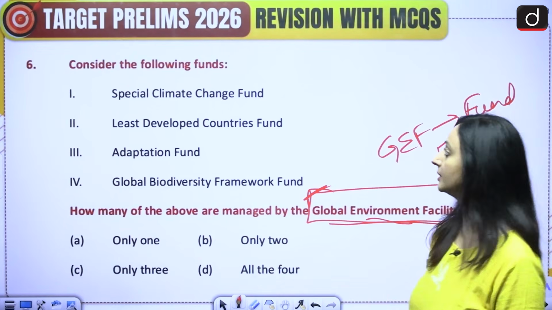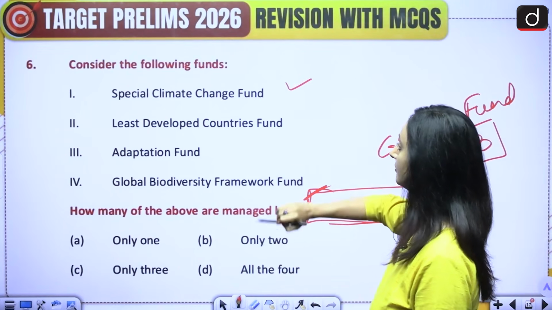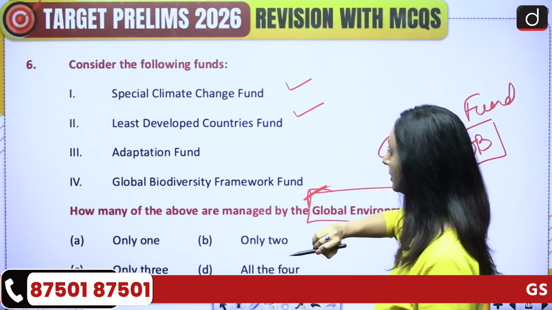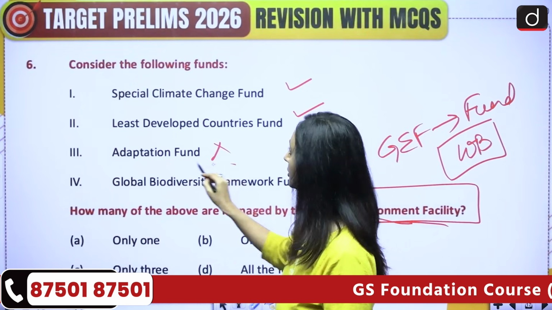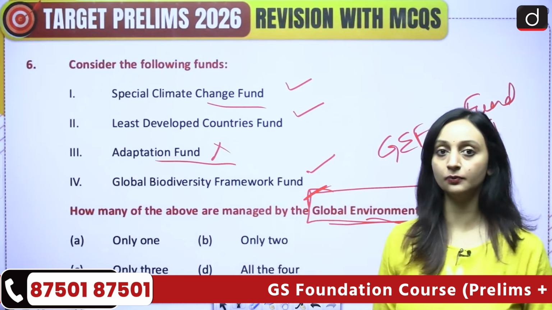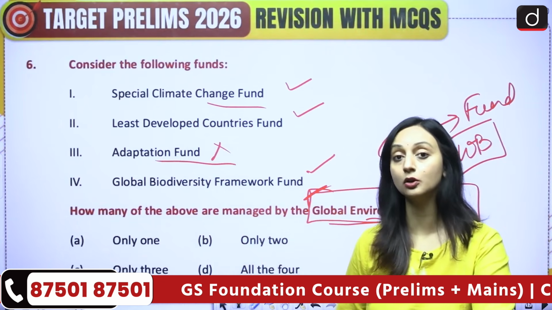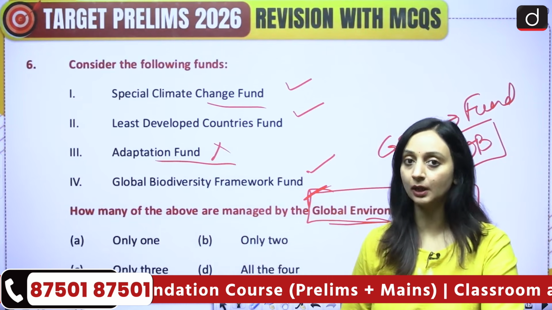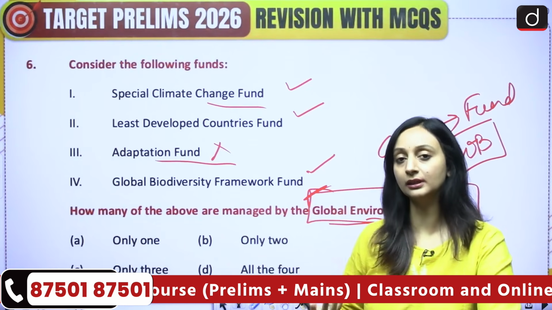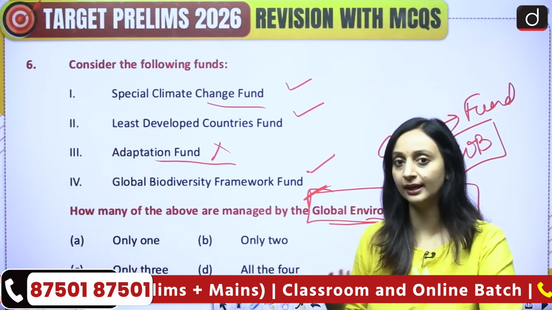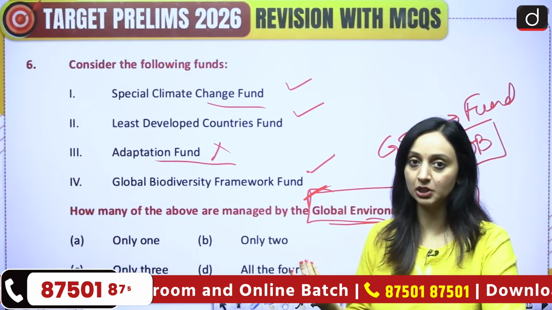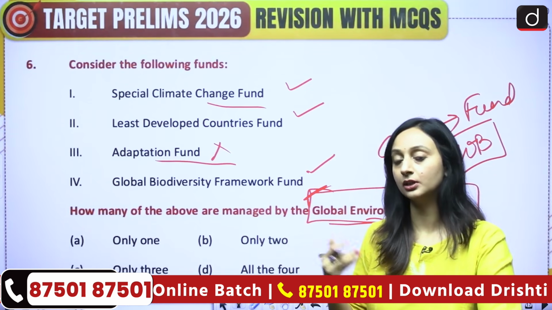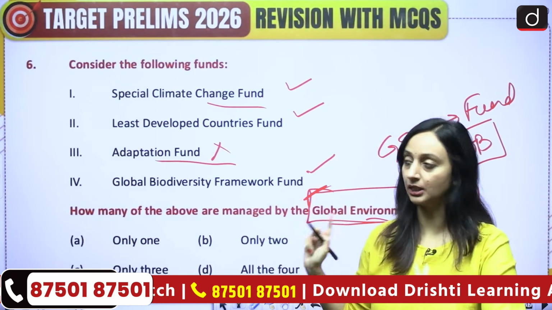So Special Climate Change Fund, yes. Least Developed Countries Fund, yes. Global Biodiversity Framework Fund, yes. Adaptation Fund, no. So Special Climate Change Fund, this focuses on providing all sorts of help, especially to the developing countries that they need to deal with climate change. So whatever technological help they need, whatever money they need for that, whatever money they need for adapting to the changes because of climate change, these countries are provided that, and this is funded by the GEF.